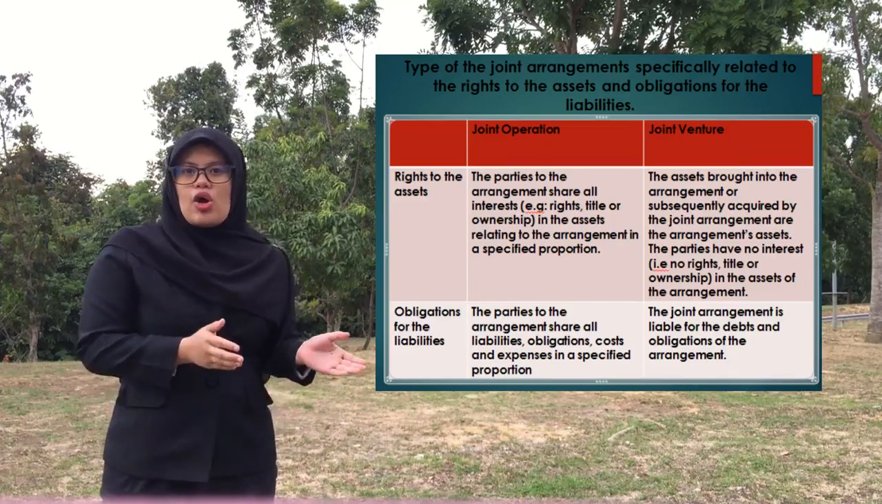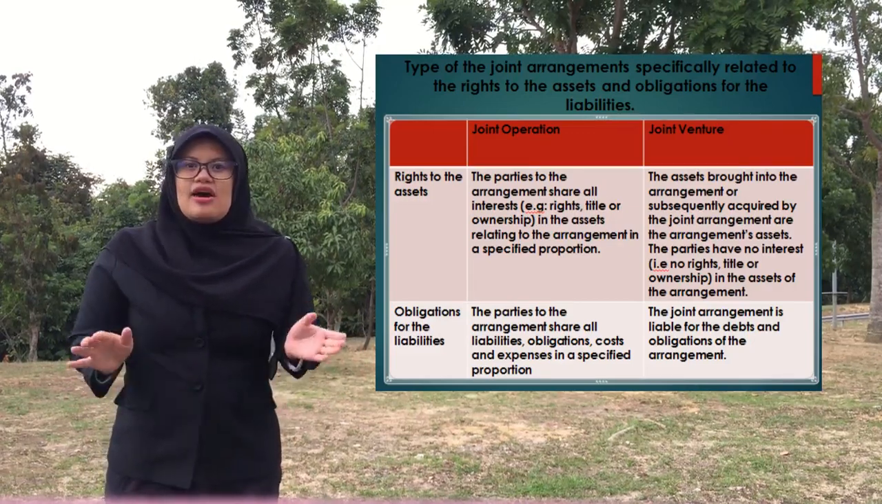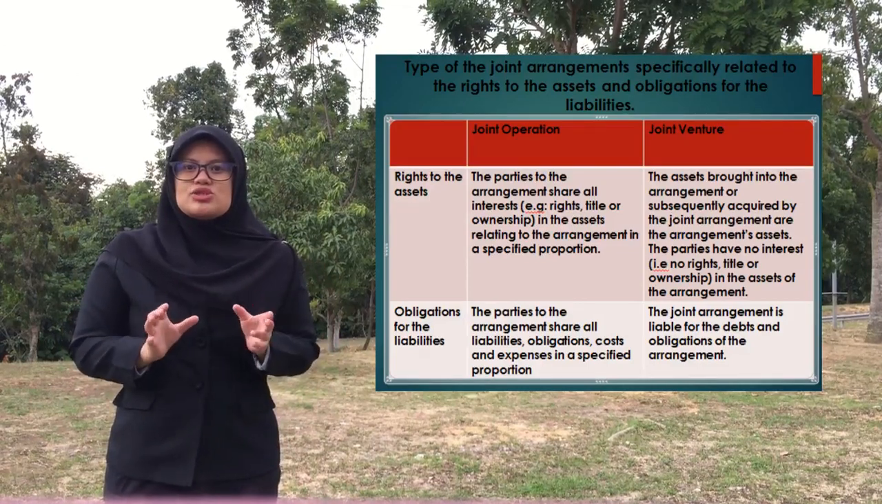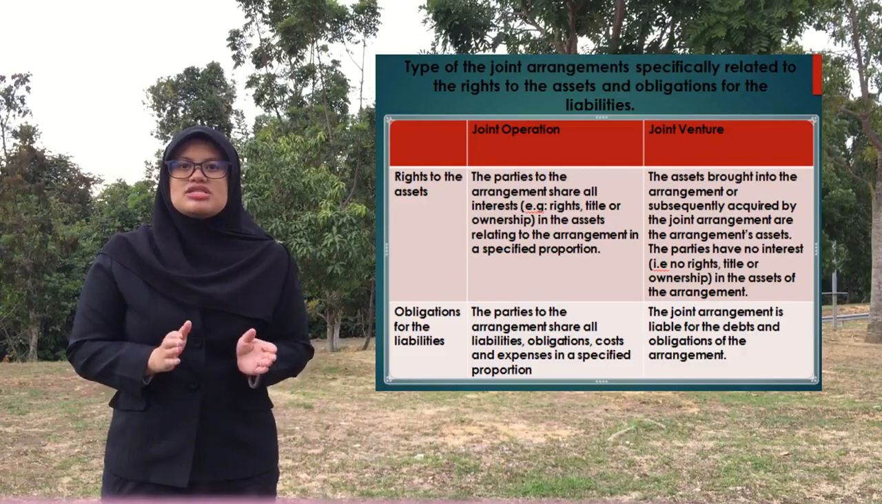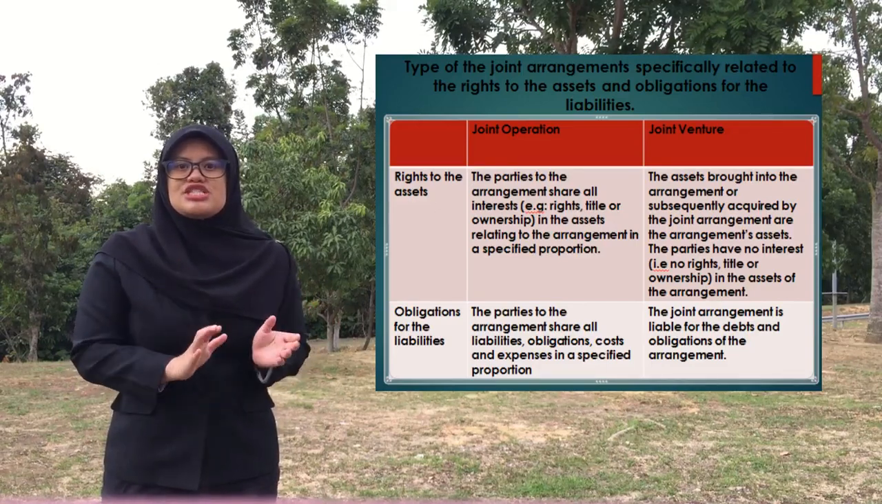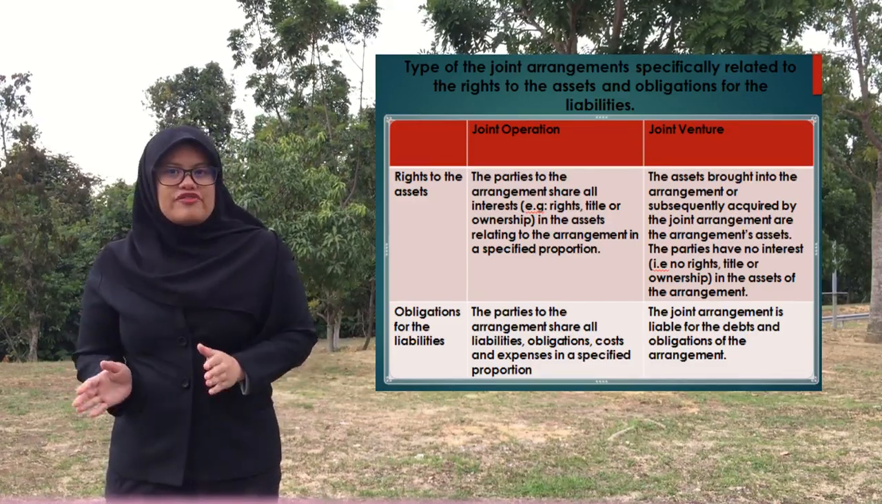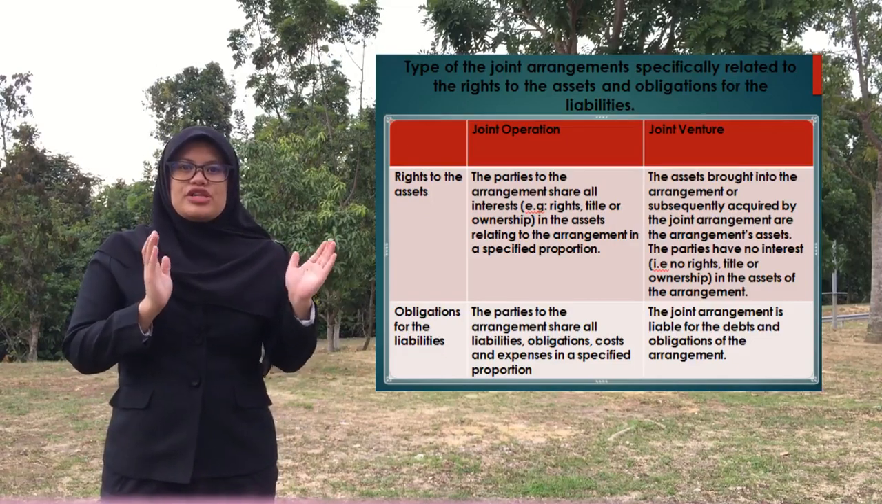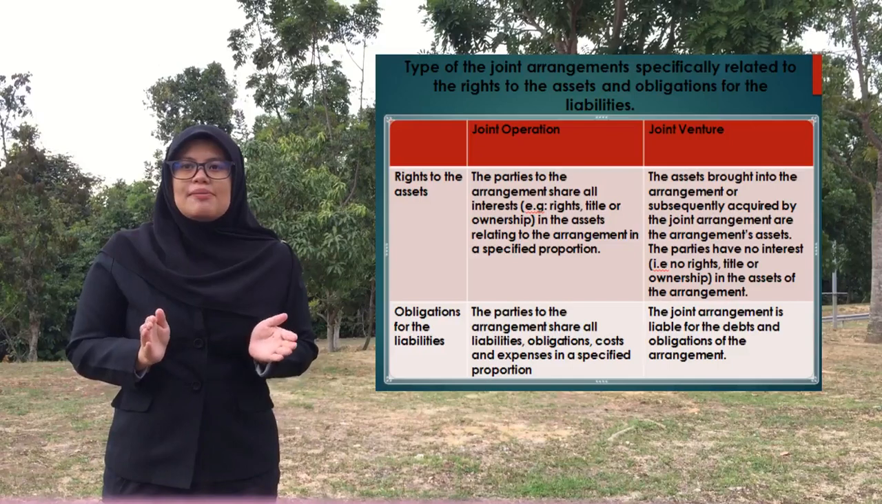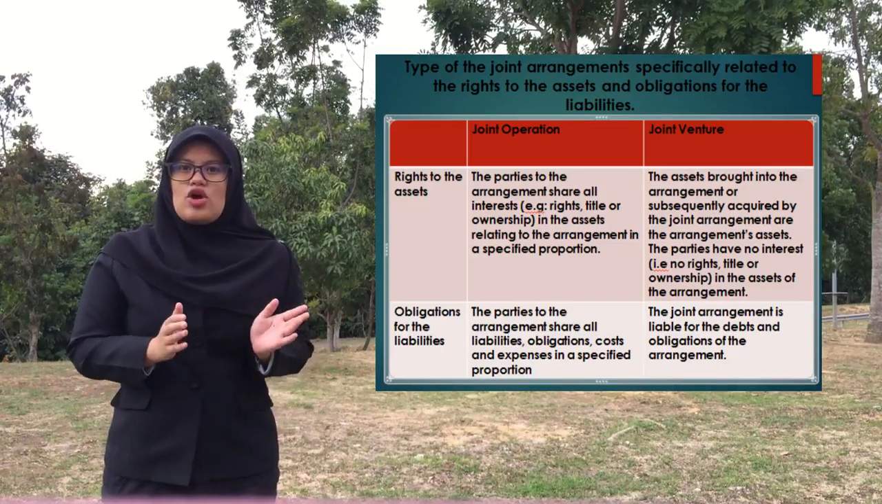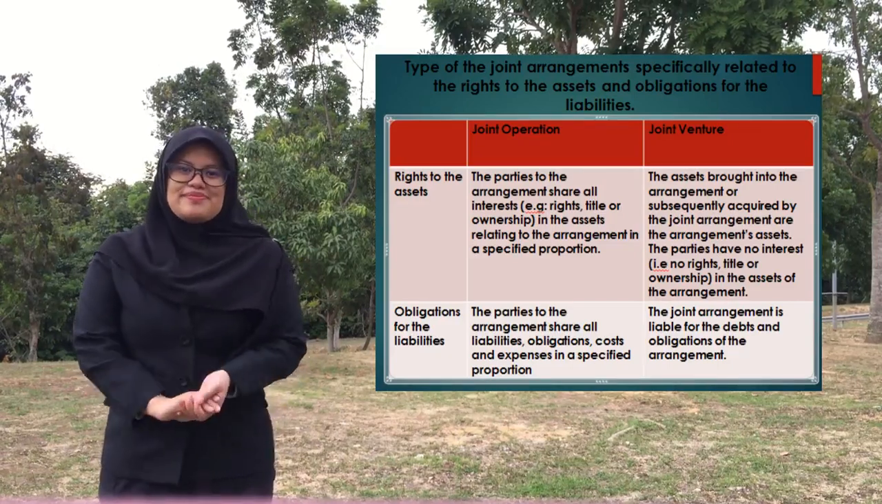For obligation for the liability, for a joint operation, the parties to the arrangement share all liabilities, obligations, costs and expenditure in specific proportion. But for a joint venture, the joint arrangement is liable for the debt and obligation of the arrangement.